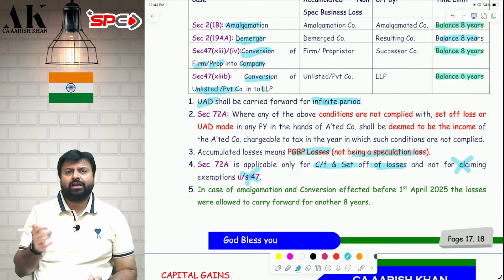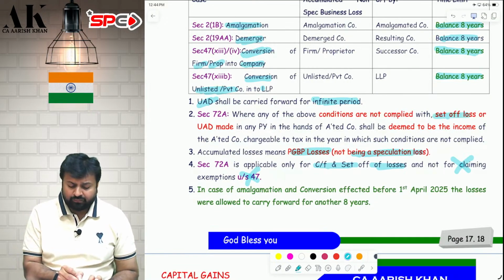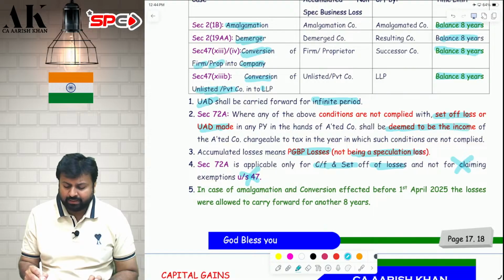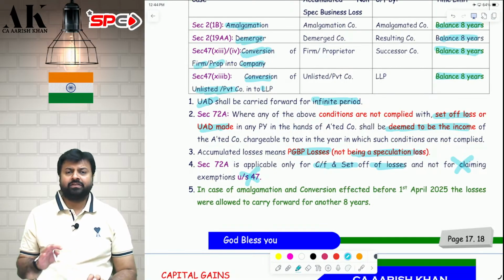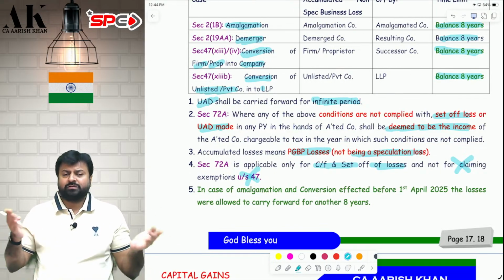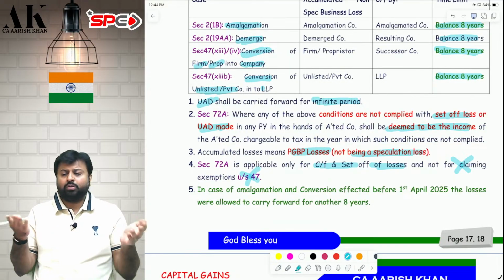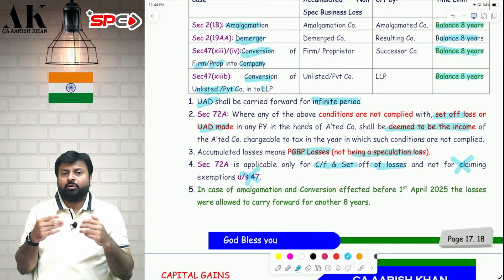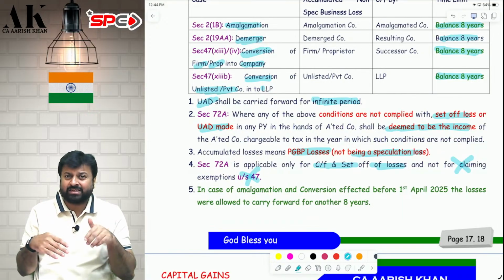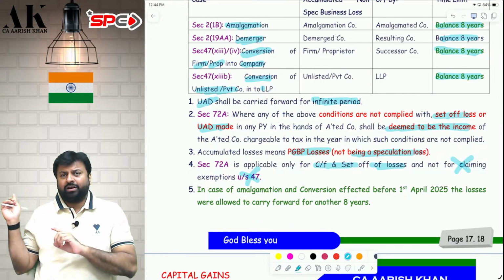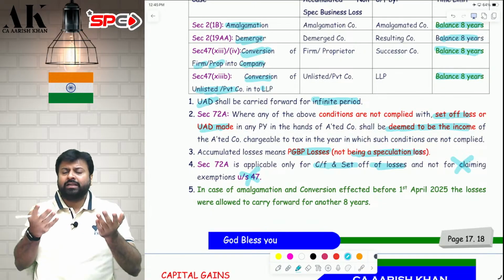Now, if you violate any condition in future, then whatever losses you have set off will become deemed income of the assessee, that is, of the amalgamated company. Like you have closed the business within 5 years, or you are not able to achieve the installed capacity, or you are not able to maintain 75% of the book value of the fixed assets after 5 years, then whatever losses or UID you have set off will become deemed income.